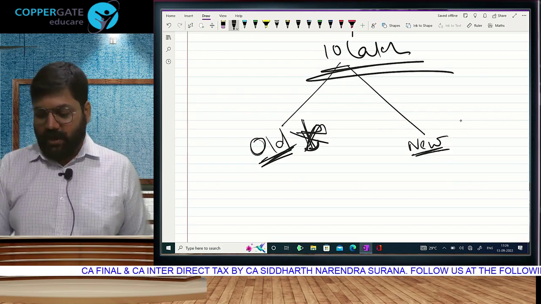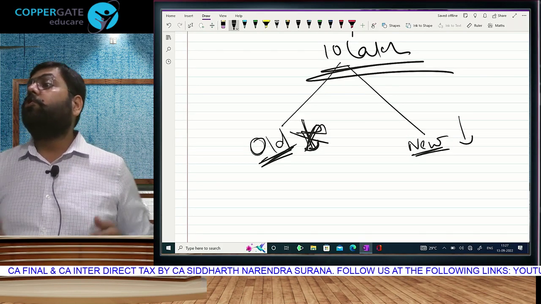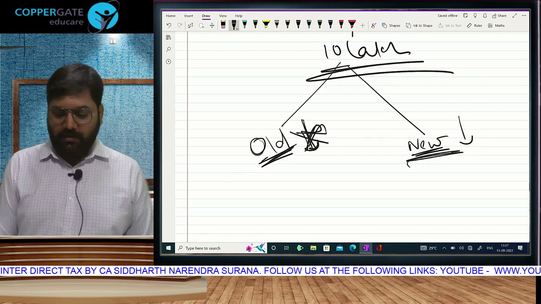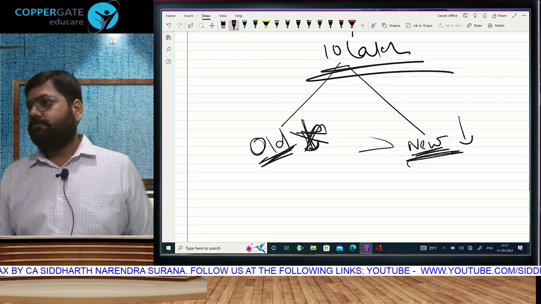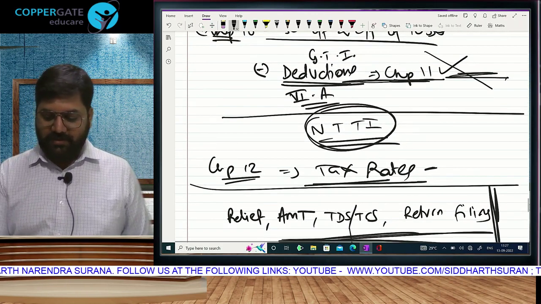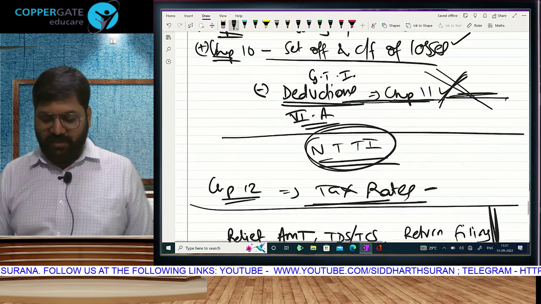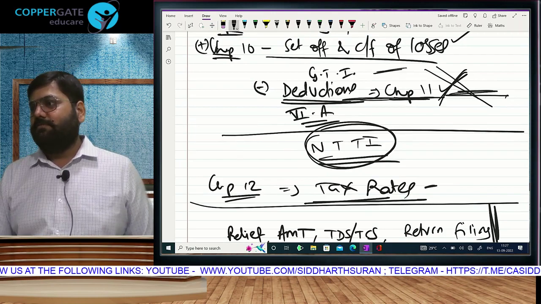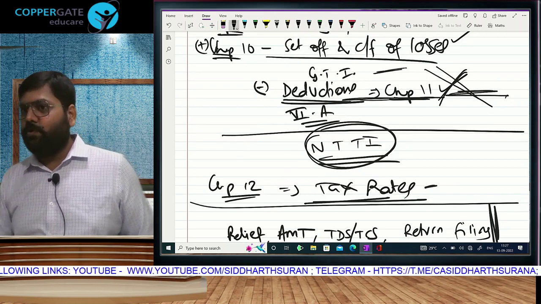She says, I am willing to reduce rates of tax and give you new rates. The rates here will be lower than the rates in the old regime. But on the condition that you don't take these deductions. Surrender these deductions. So do you understand? Without taking deductions, effectively this will be your taxable income. That means the amount on which we levy tax will be higher and rate will be lower.